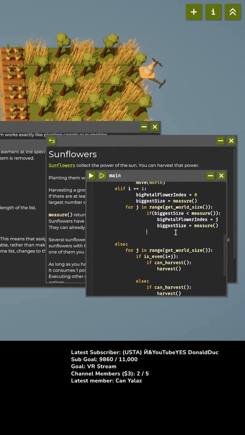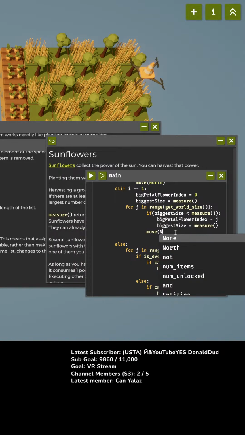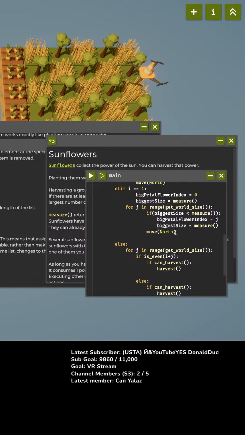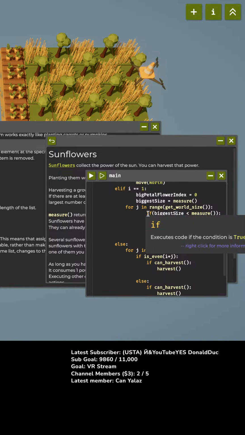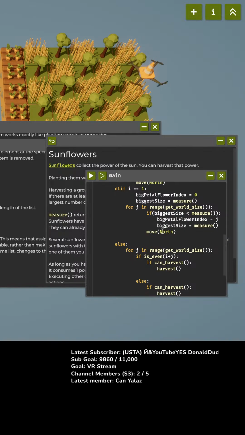This is where I miss where I should put this move command. So we're going to do these two things. For J in range, we're looking for the biggest one and move north.